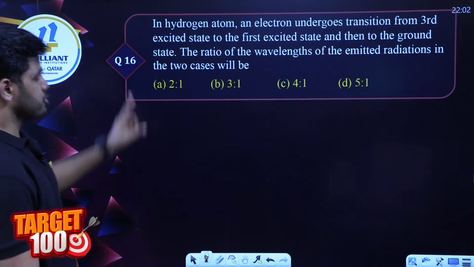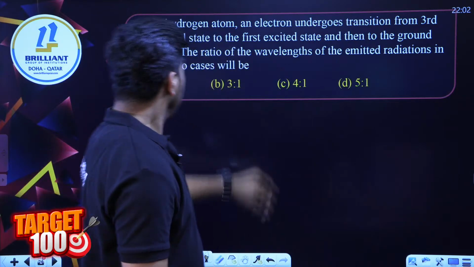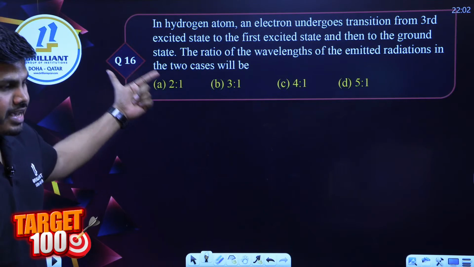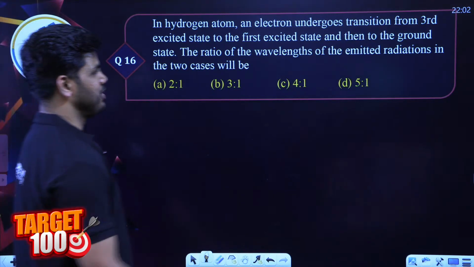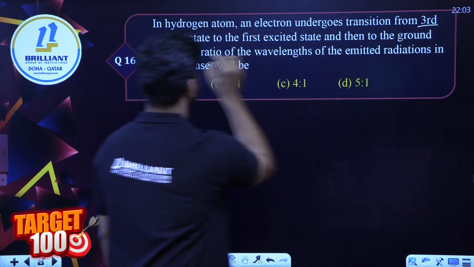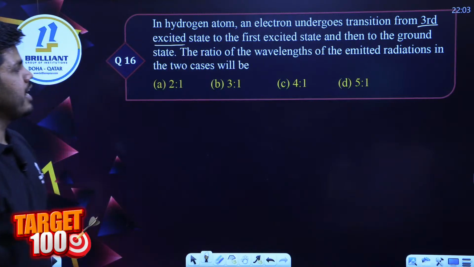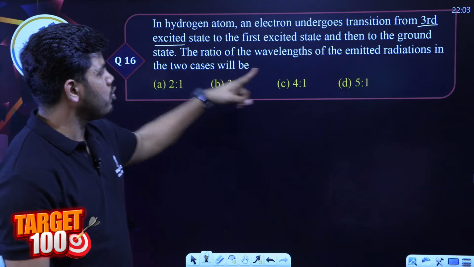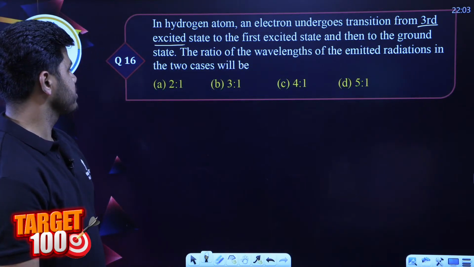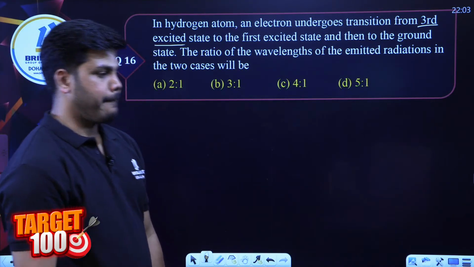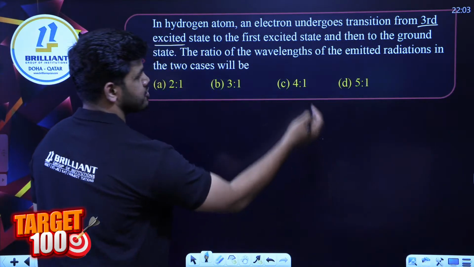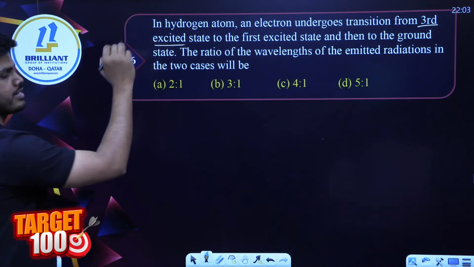Next question, question number 16. Hydrogen atom, electron undergoes transition from third excited, yes, now we are careful, right? Third excited state to the first excited state and then to the ground state. The ratio of wavelength of the emitted radiations in the 2 cases will be. They are talking about 2 transitions. First transition from third excited.